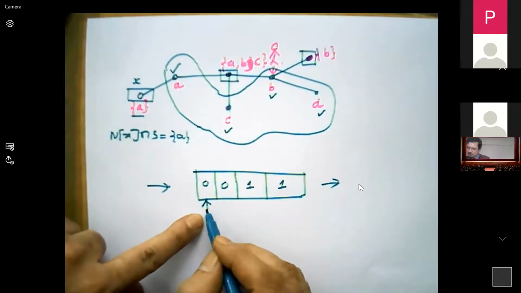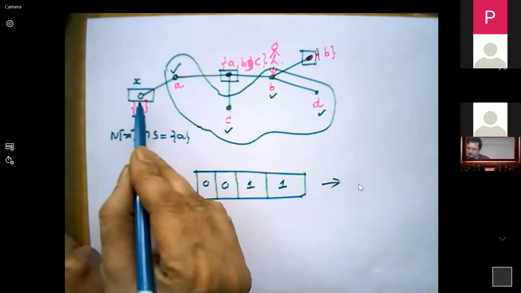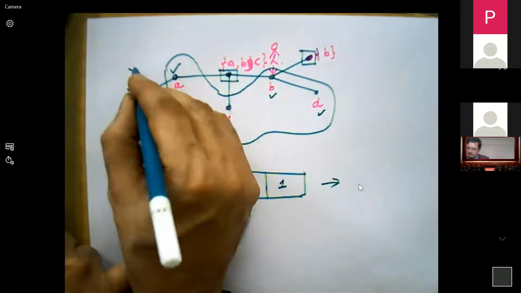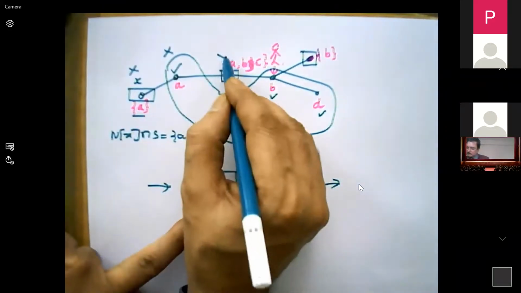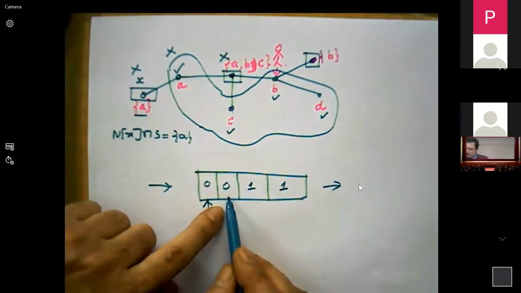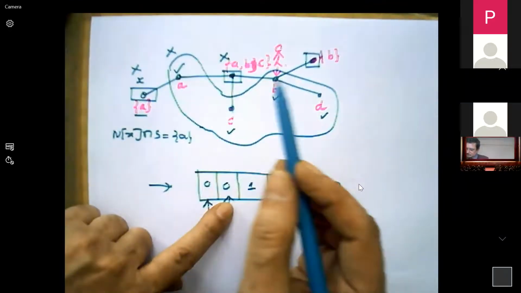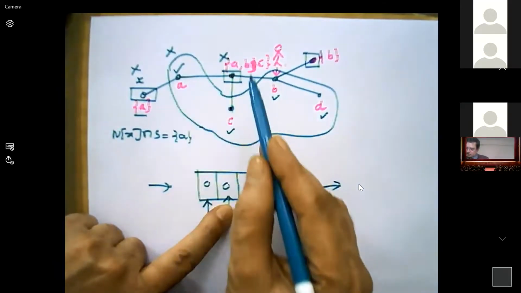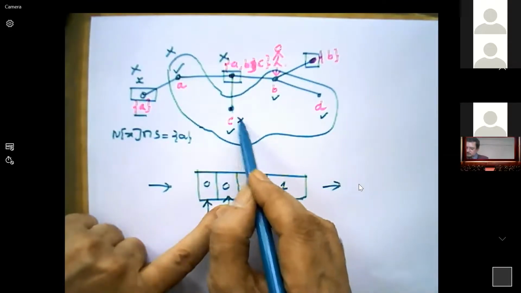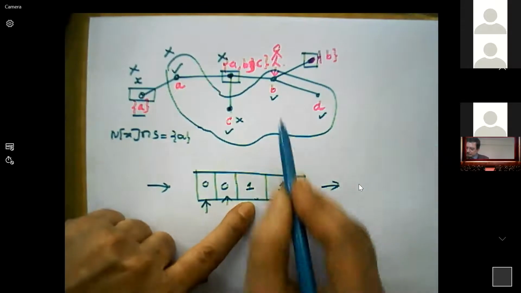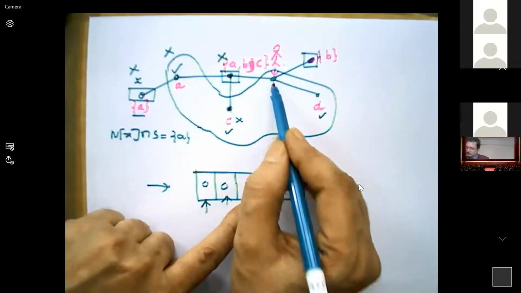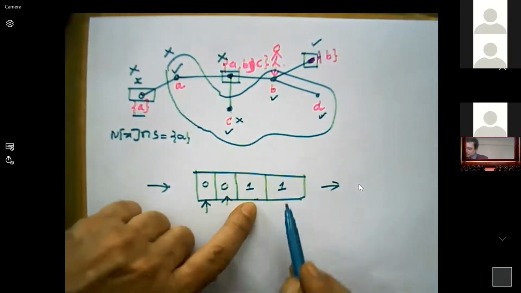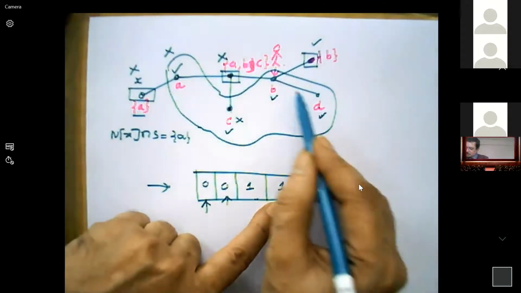now the neighbors of A. The neighbors of A are this vertex, this vertex, this vertex, and this vertex. This 0 indicates the enemy is not present here, here, or here, in these 3 places. This 0 indicates the neighbors of the second one: no enemy here, no enemy here, no enemy here also. The third one indicates the enemy is in the neighborhood. That means the enemy may be here, or here, or maybe here. Three possibilities. But this tells that the enemy is in the neighborhood of B and C.